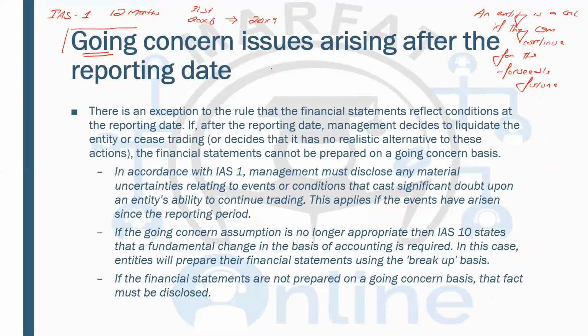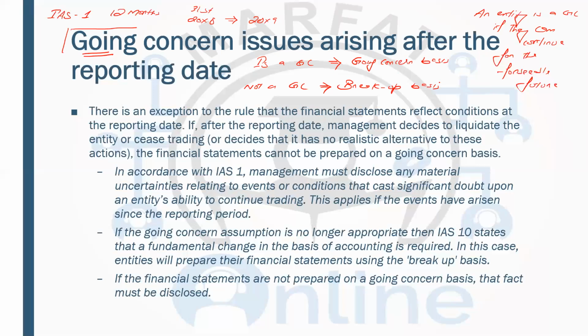So if the entity is a going concern, now you have to see if the entity is a going concern. And the second case is they are not a going concern. Now, a going concern means that they can continue for a foreseeable future. So if the entity is a going concern, then financial statements should be prepared on going concern basis. And if they are not a going concern, then financial statements should be prepared on breakup basis.